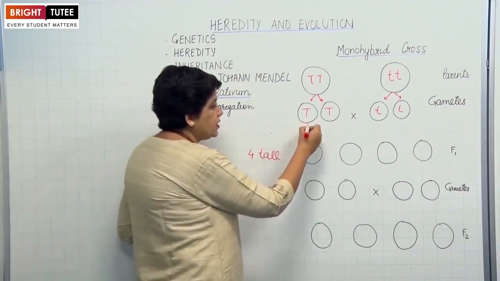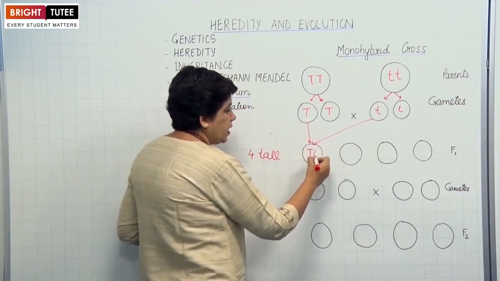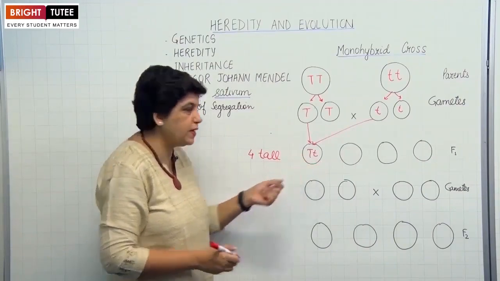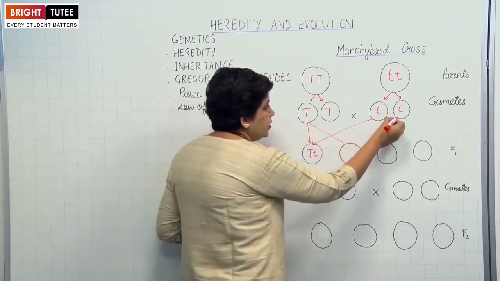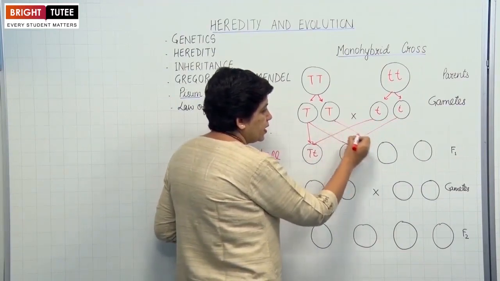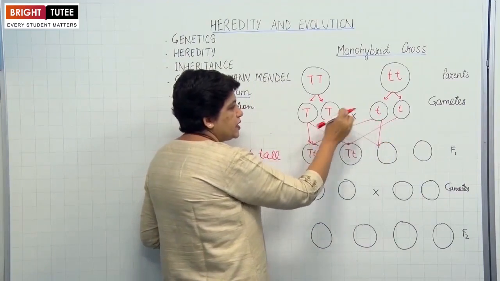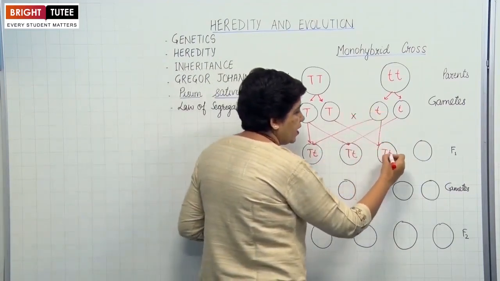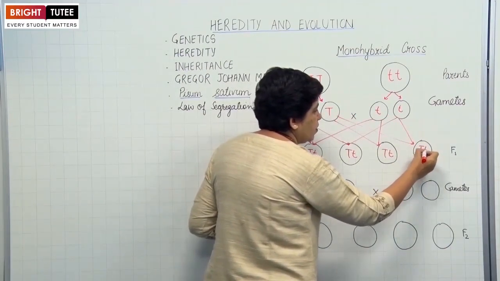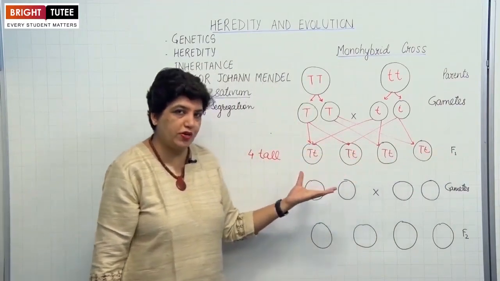Alright, so when this gamete fuses with the other gamete, the new zygote will have capital T and small t. If this fuses with the other gamete, again capital and small. If there is a chance pairing of this gamete with this, it will again have capital and small. And the fourth case also, it will have one capital, one small. This is called F1 progeny or the first generation.